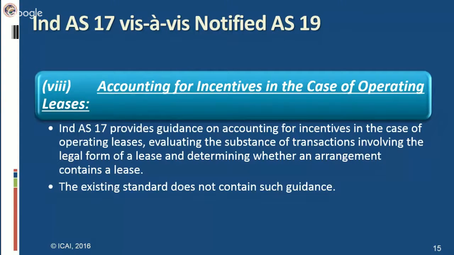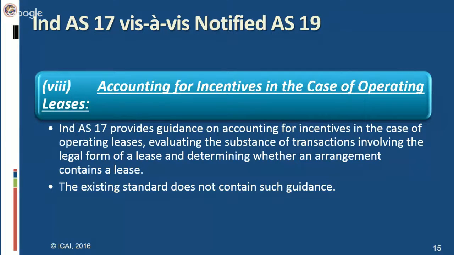The incentives are in the form of upfront cash payment or the reimbursement or assumption by the lessor of costs of the lessee. Alternately, the lessor also offers that the initial period of the lease term may be agreed to be rent free or at a reduced rent. Such types of lucrative offers are said to be incentives provided by the lessor to lessee so that lessee enters into a lease agreement. Now, what will be the accounting of such incentives?